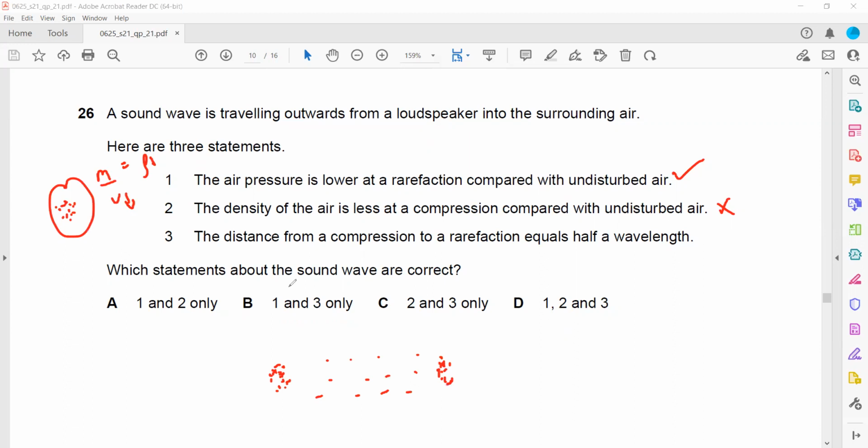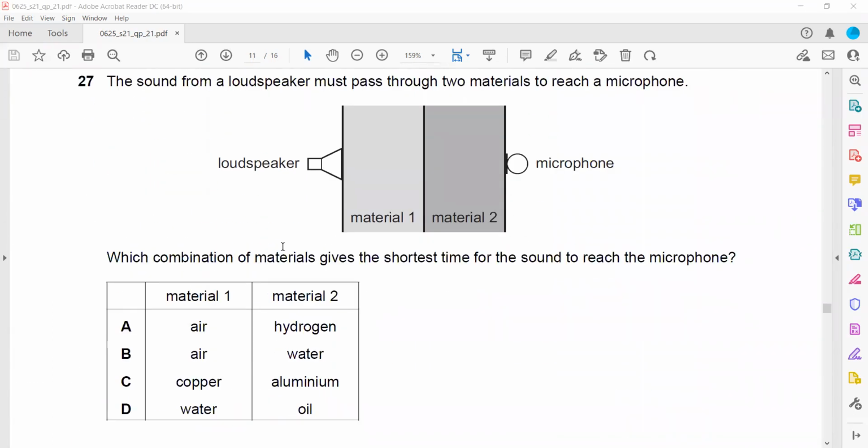Which combination of materials gives the shortest time to reach the microphone? Sound travels faster in a solid compared to a liquid, and in a liquid it travels faster compared to a gas. For example, hydrogen is a gas, air is a gas, water is a liquid, copper is a solid, aluminum is a solid, oil is a liquid. So if we are using a solid, sound travels faster, so it will take the shortest time and instantly reach from the loudspeaker to the microphone.